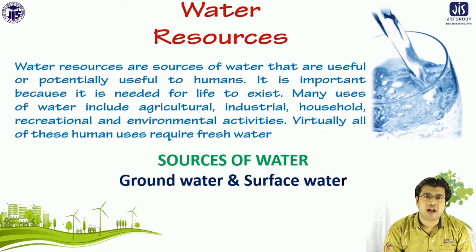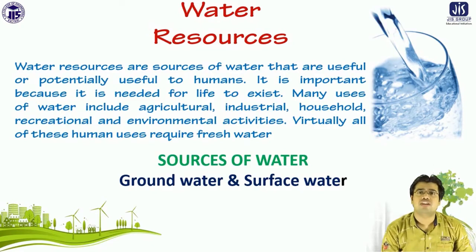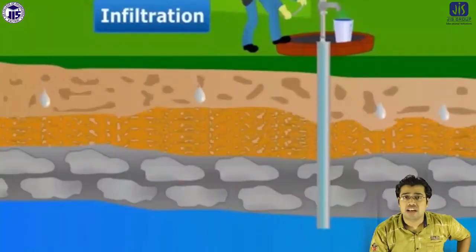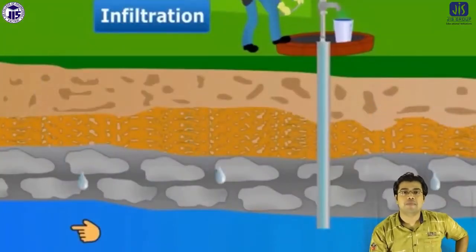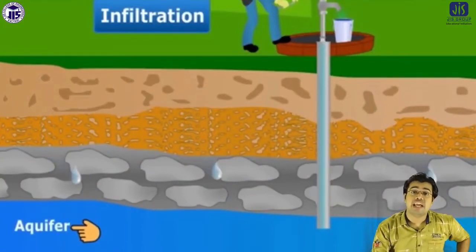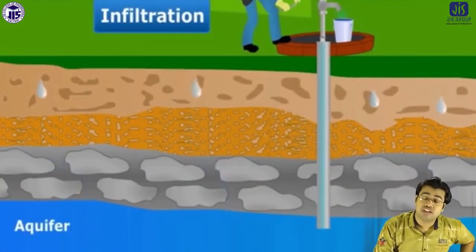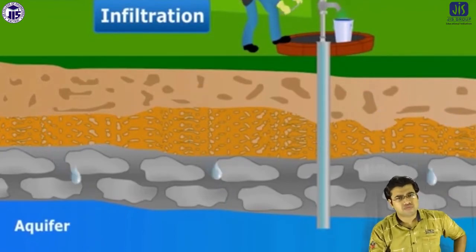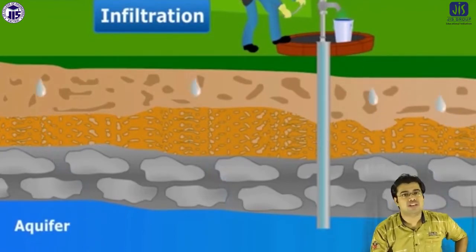And there is an important term when we define surface water and groundwater, that is the aquifer. It is an underground layer of water-bearing permeable rock from which groundwater can be usefully extracted using a water well. So that is mainly a source of groundwater.